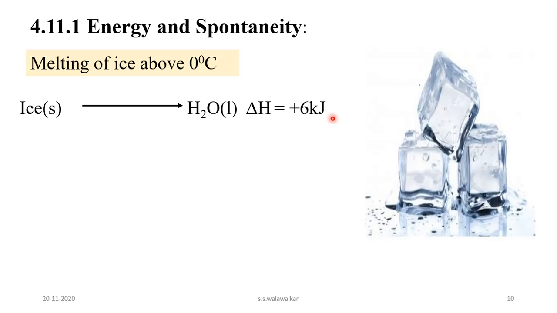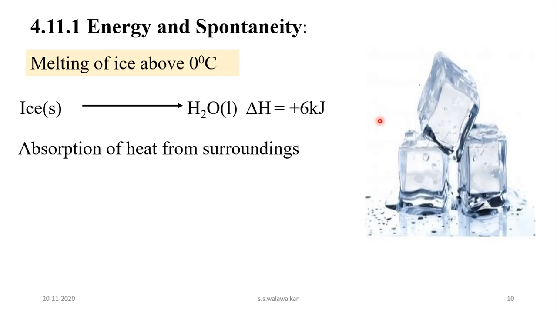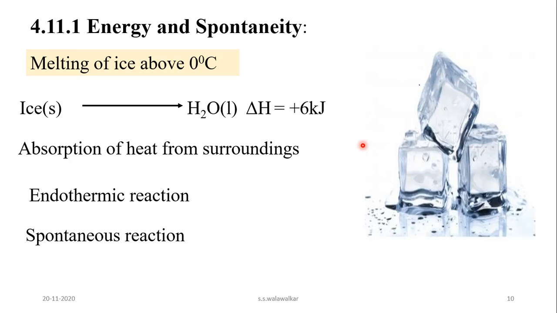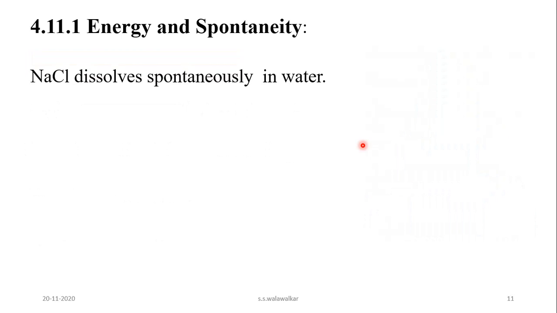That means ice absorbs heat from its surroundings and melts. As heat is absorbed, it is an endothermic process, and it is a spontaneous process. So exothermic reactions are spontaneous and some endothermic reactions are also spontaneous.